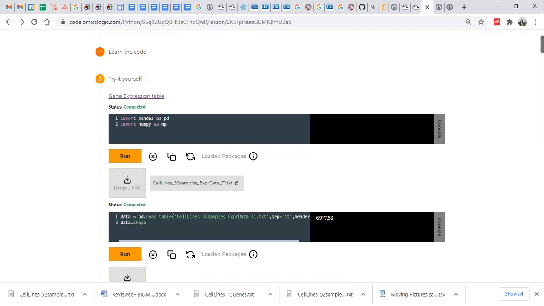Once you've done that, once you get that answer is correct, right? You successfully run the code and you will get these loaded packages. So then you can go to the next step. Because Python is run in a stepwise manner, here you need not provide any other file because we have already provided this file here.